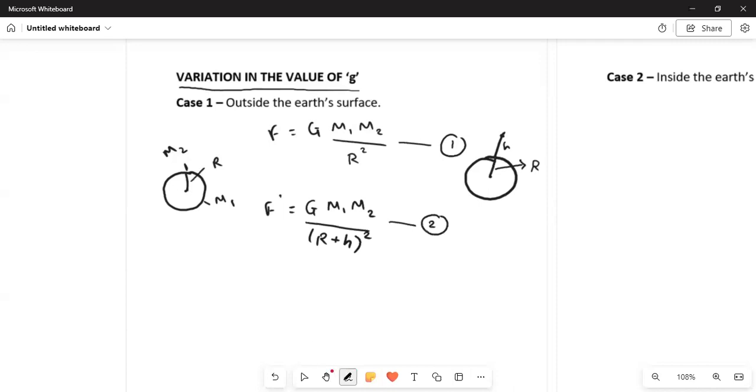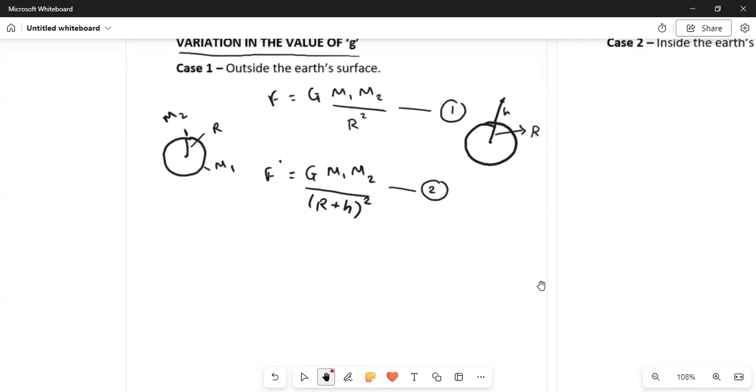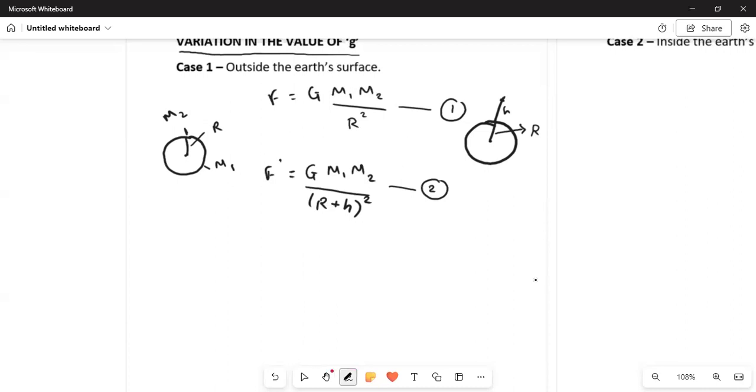Now if you see, we have G m1 m2 in the numerator of equation 1 as well as in equation 2.